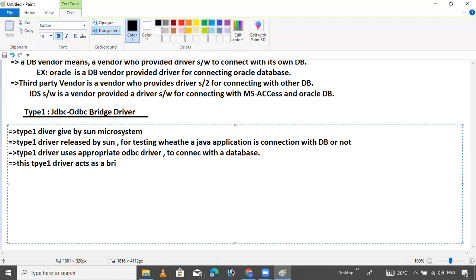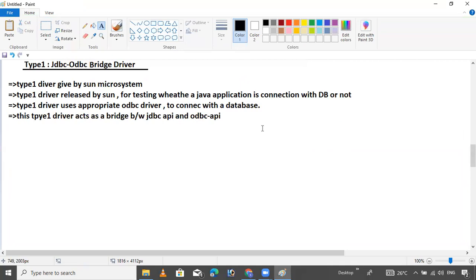I will show you an example with one diagram so we will get clarity. It is a bridge between the JDBC API and the ODBC API. So now I want to draw a diagram for you guys.